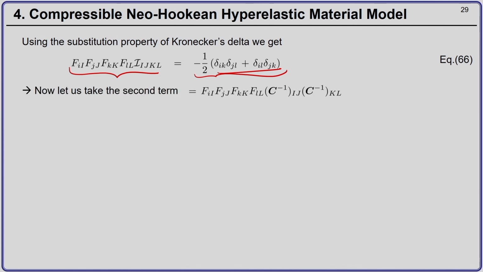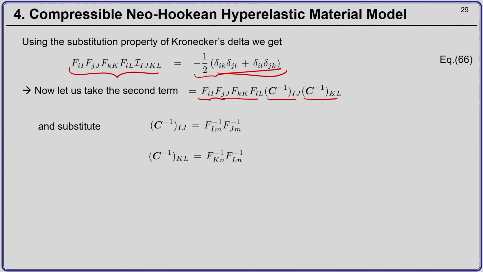Now, we take the second term. The second term is FII, FJJ, FKK, FLL, C inverse Ij, C inverse KL. Now, again I can write C inverse in index notation.